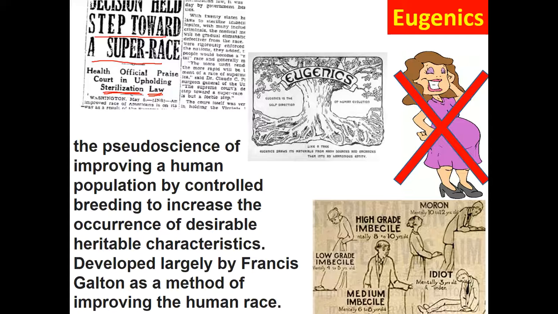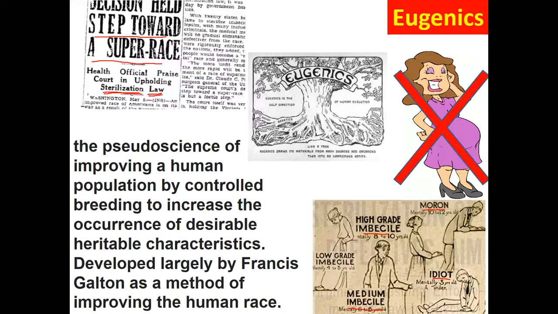This is the government stepping in and selecting certain people and saying, you need to be sterilized because we don't like your genes. We don't want them to reproduce because we are considering you the imbecile. We are considering you to be the moron. This is why I probably should not have used that word idiot the other day. The idiot, the medium imbecile. So what the government says is we don't need these people in our country dragging us down.